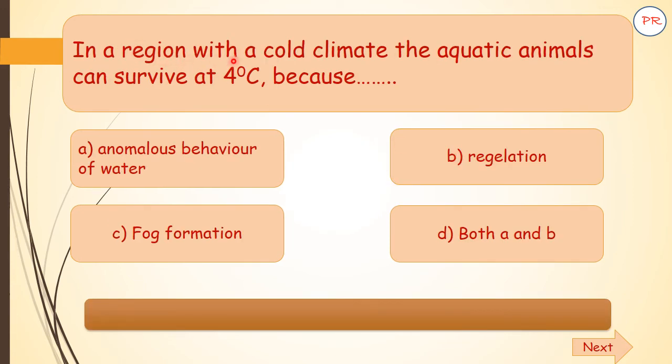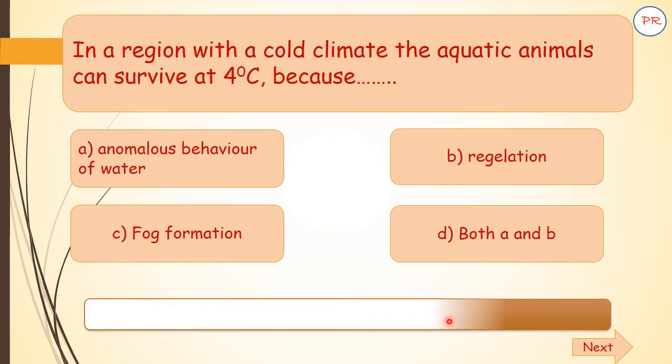In a region with a cold climate, the aquatic animals can survive at 4 degrees Celsius because, options are A anomalous behavior of water, B regelation, C fog formation, D both A and B. And the correct answer is A, anomalous behavior of water.